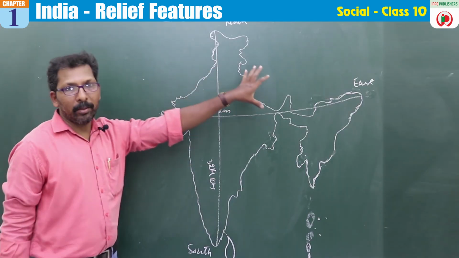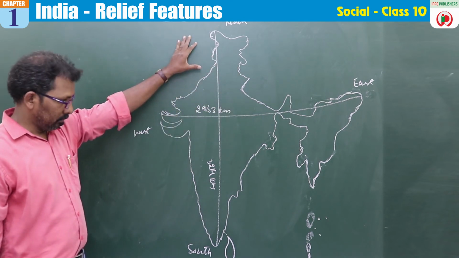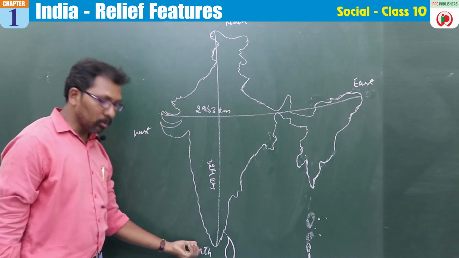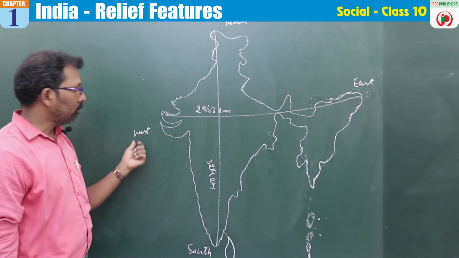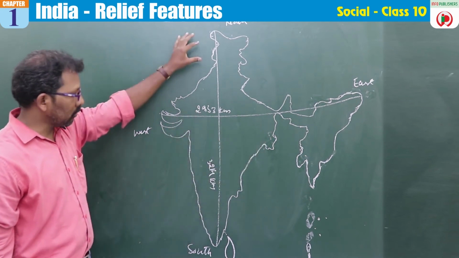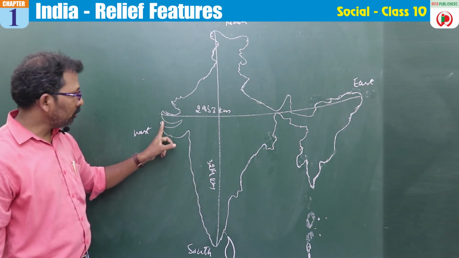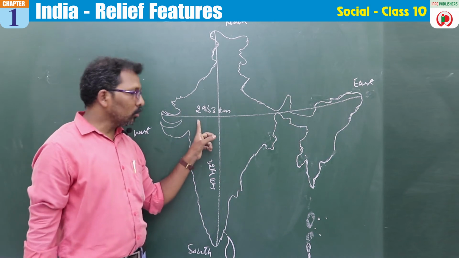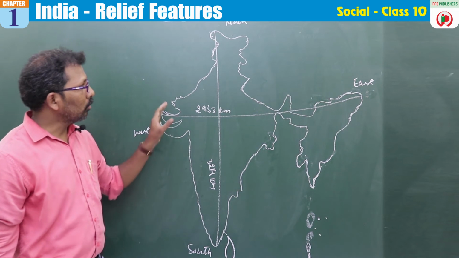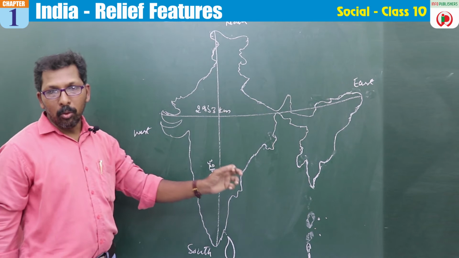So if you look at this map on page number 3, you can see that a few things are given, that is the distance from north to south and from east to west. The distance has been mentioned here. From north to south, it is 3,214 kilometers, whereas from east to west it is 2,933 kilometers, right?